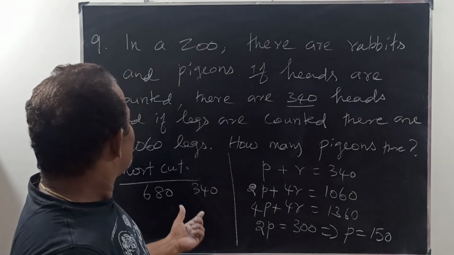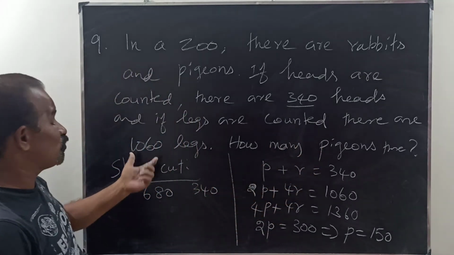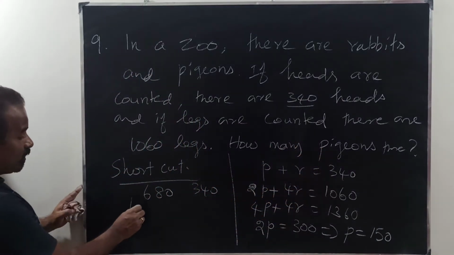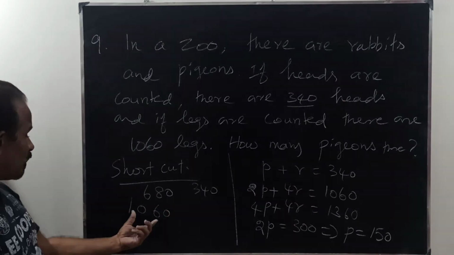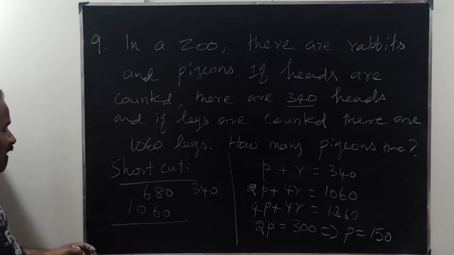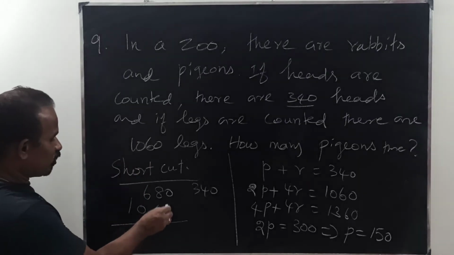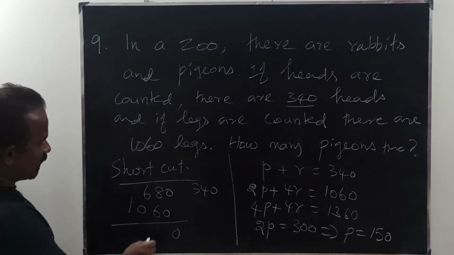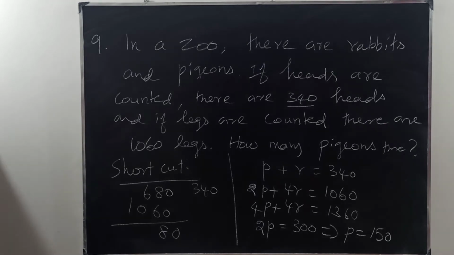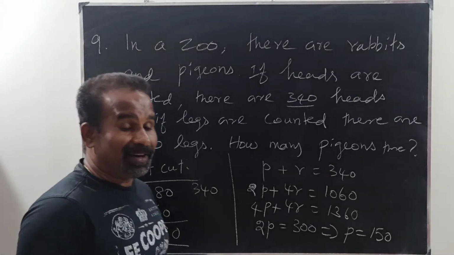But because of rabbits, how many legs do we have? 1,360 legs we have. So how many extra legs are there? 1,360 minus 680. 0 minus 0, 0. So 16 minus 8, 8. Okay. Then 680 extra legs are there.